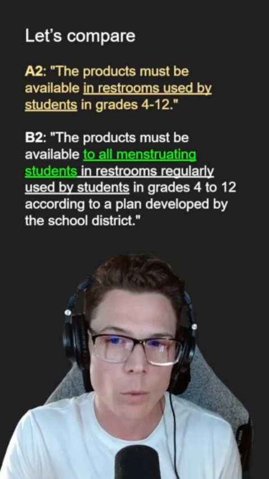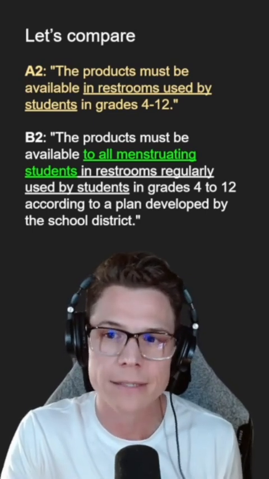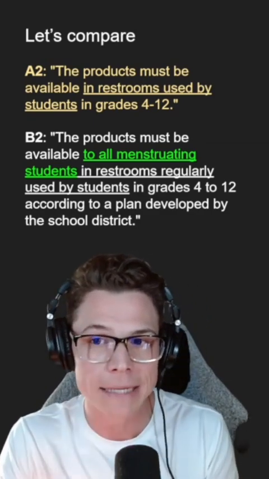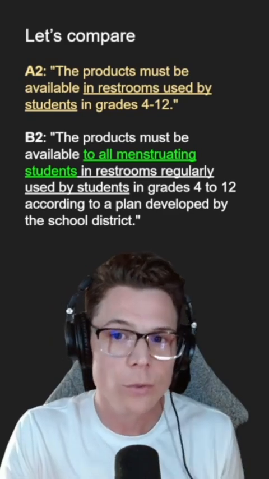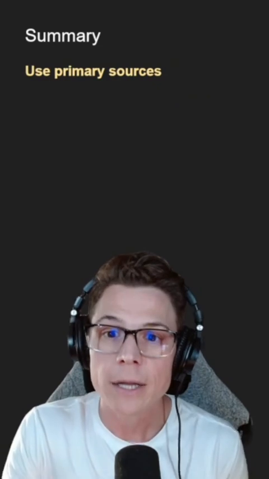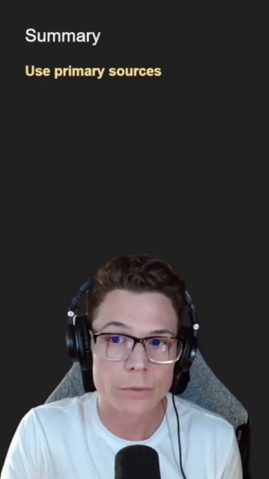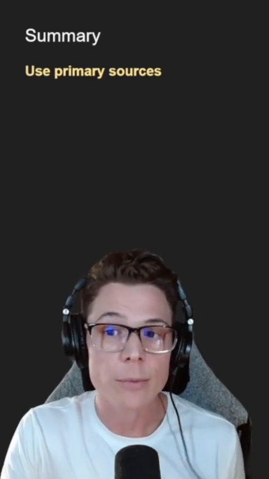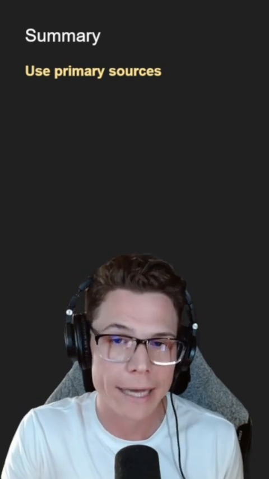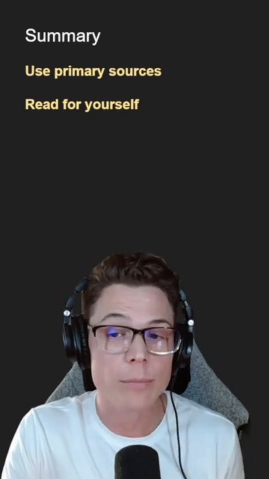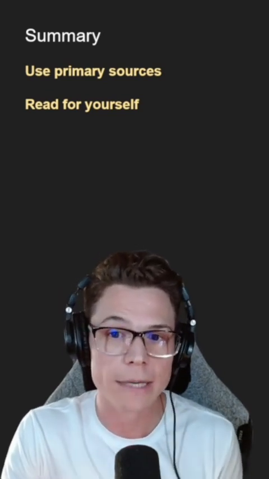Can you see how that one little change alters the meaning of the sentence? If you leave out a part of the sentence that adds context and meaning to the sentence, you get an entirely different sentence. So in summary, we want to use primary sources when we're forming conclusions. If we're talking about a law that was passed, the primary source is the actual text of the law that was passed. Read for yourself the primary sources that someone is talking about.